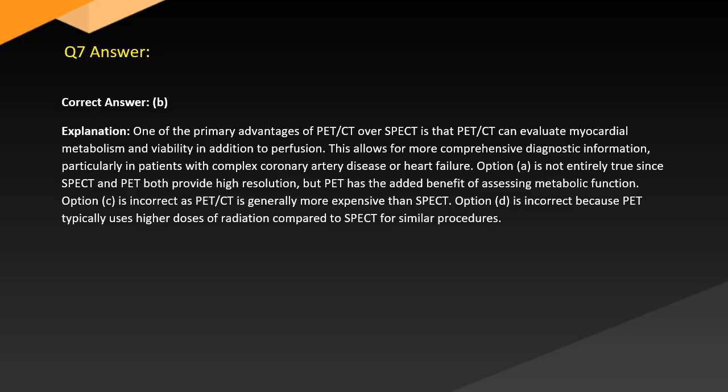Option A is not entirely true since SPECT and PET both provide high resolution, but PET has the added benefit of assessing metabolic function. Option C is incorrect as PET is generally more expensive than SPECT. Option D is incorrect because PET typically uses higher doses of radiation compared to SPECT for similar procedures.